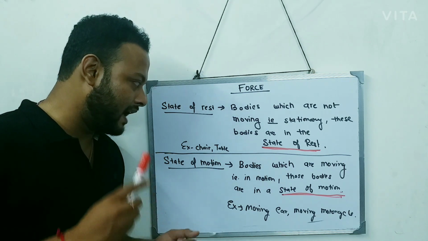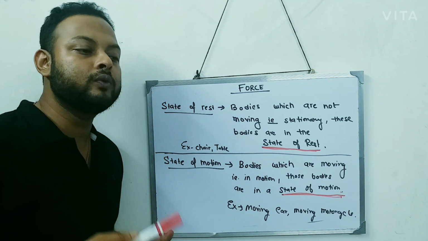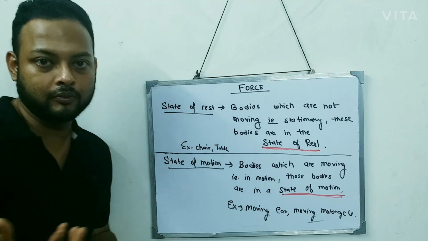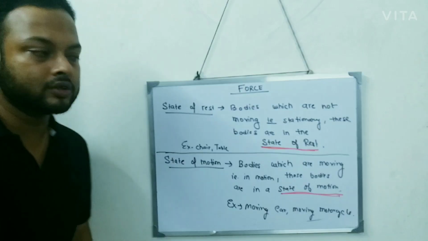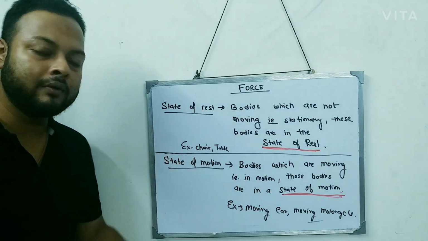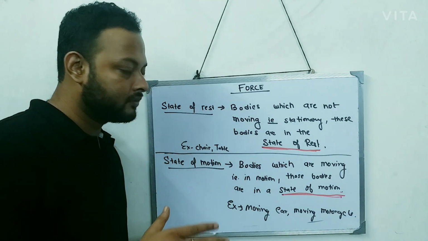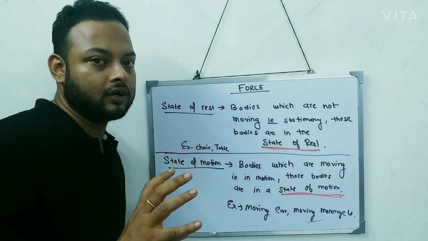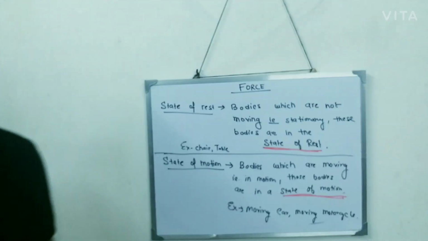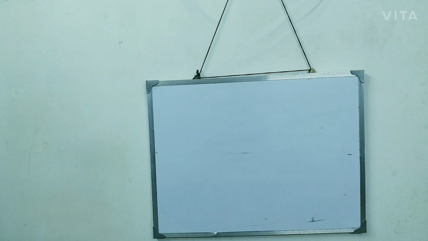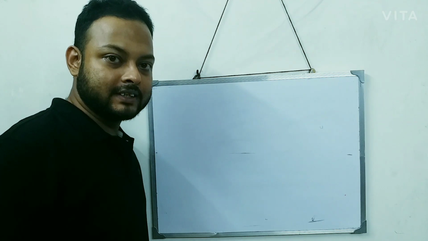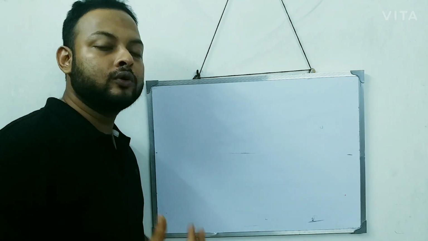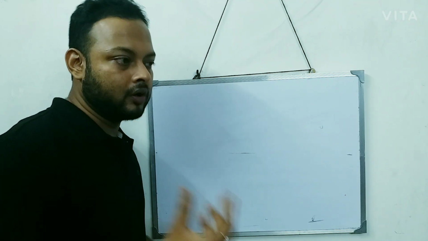As these two terms are clear, we can go for the next term, which is called force. Don't worry about the notes. I will try to give the notes, but first try to understand the logic of this chapter. Now, if you have understood the state of rest and state of motion, let's go a little beyond that.